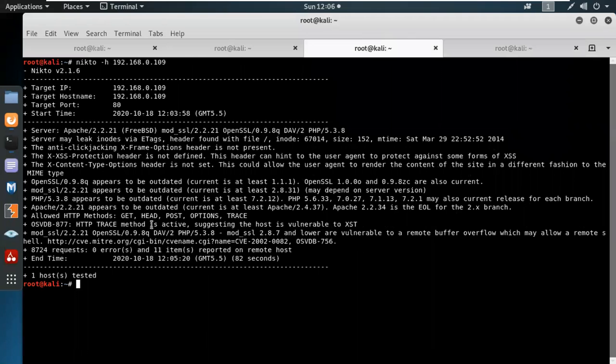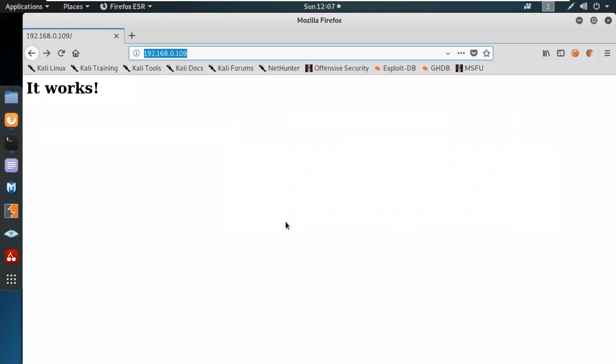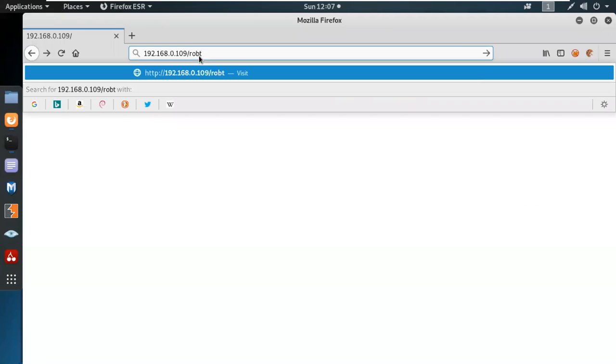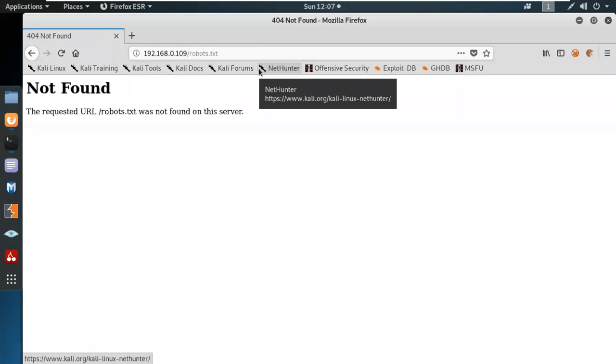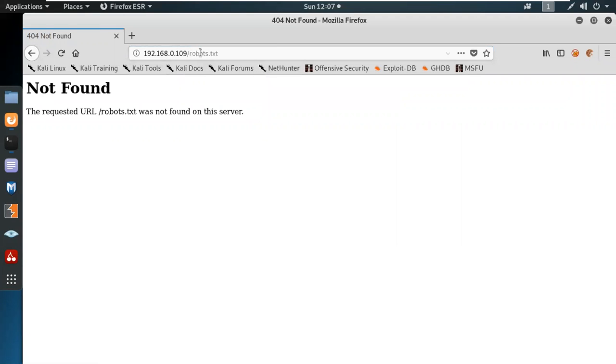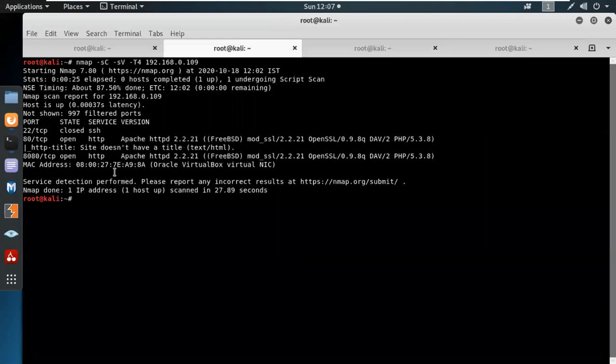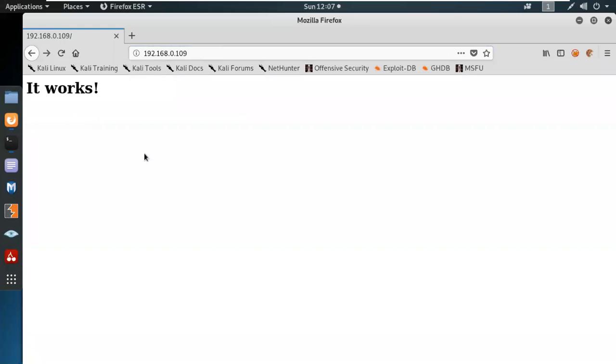So, as per the data, let's have a look at the robots.txt file. Sometimes we have to check the crawlers to see if we can find something relevant. Okay, I was not able to find robots.txt on the server. So we have port 80 and port 8080. What could be the possibilities?